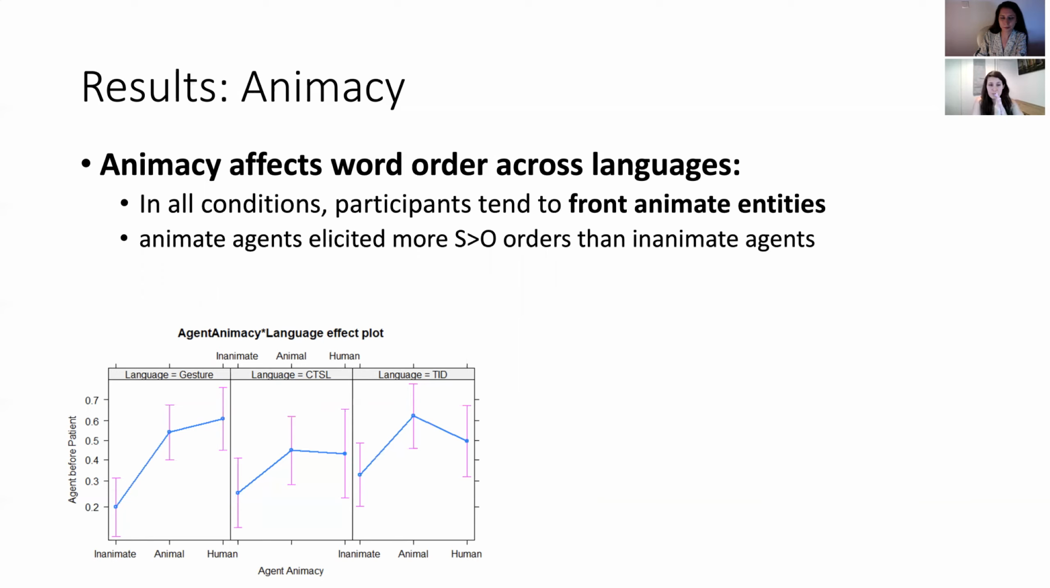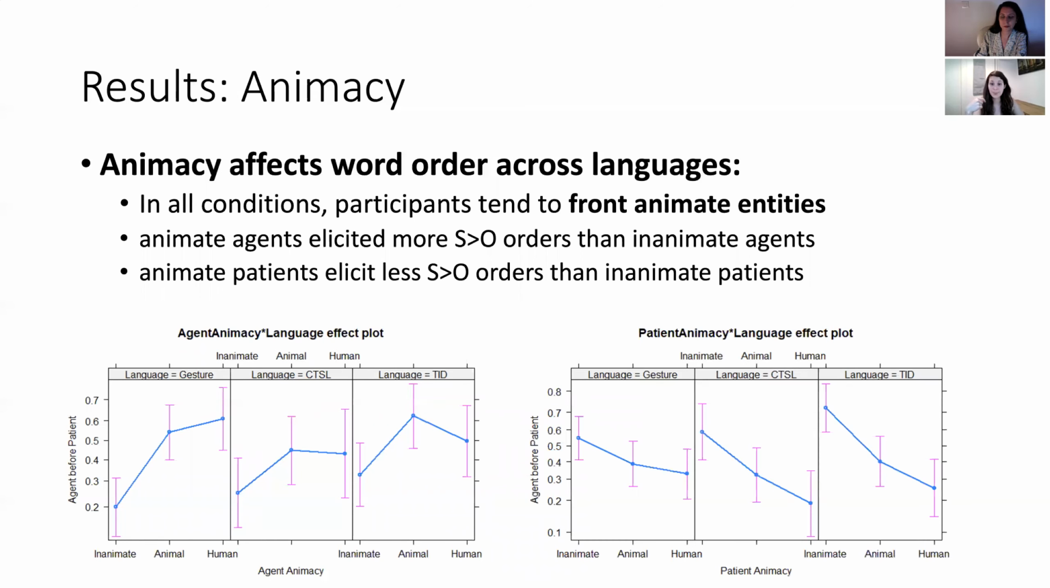So there's a very big jump between the inanimate entities and the animate entities, but there's little difference between the two types of animate agents. That means that human and animal agents were equally more likely to be expressed before patients compared to an inanimate agent. Okay. The next finding was that animate patients elicited less SB4O orders than inanimate patients.